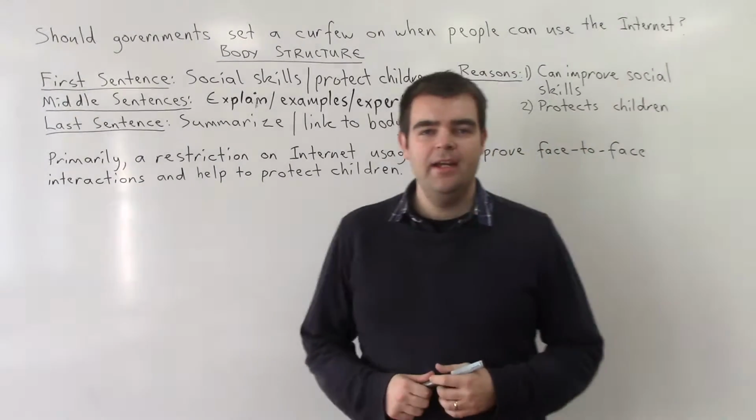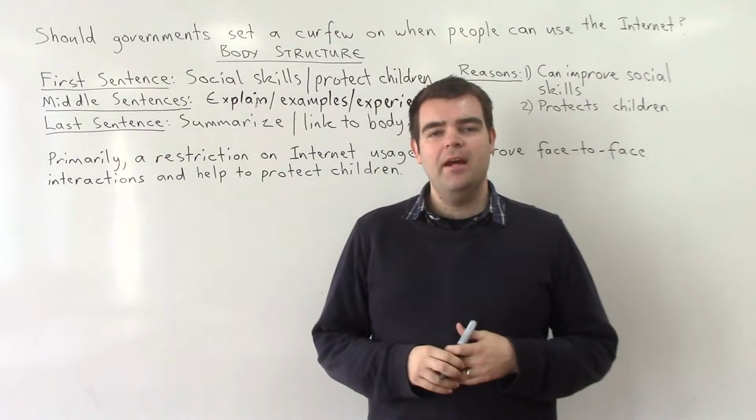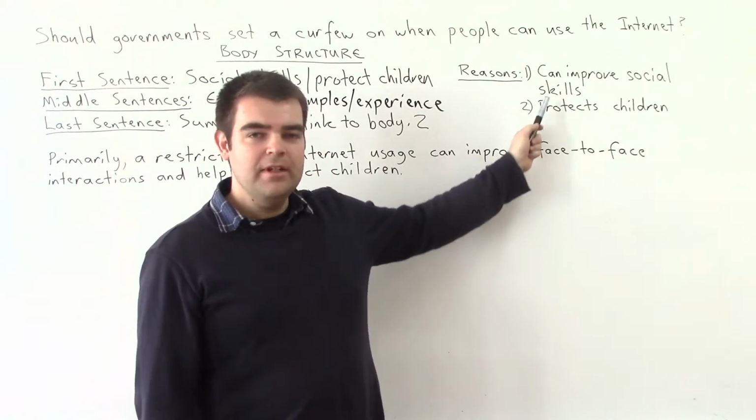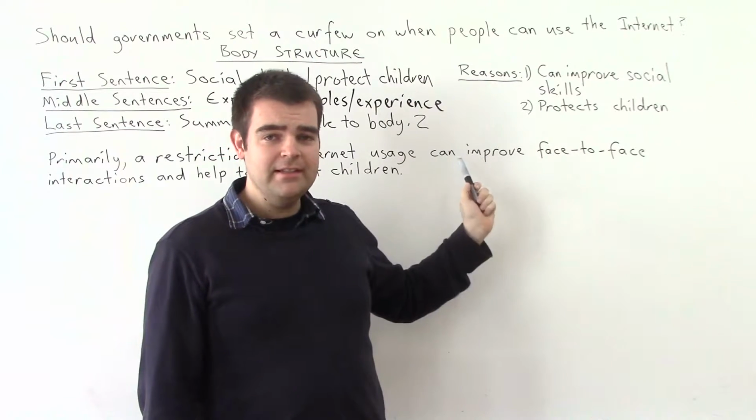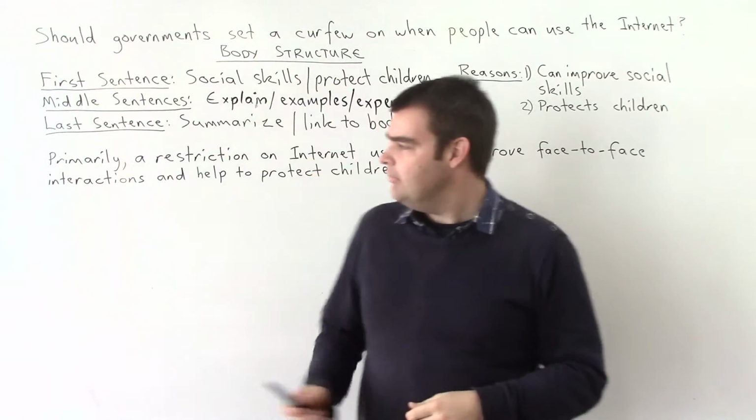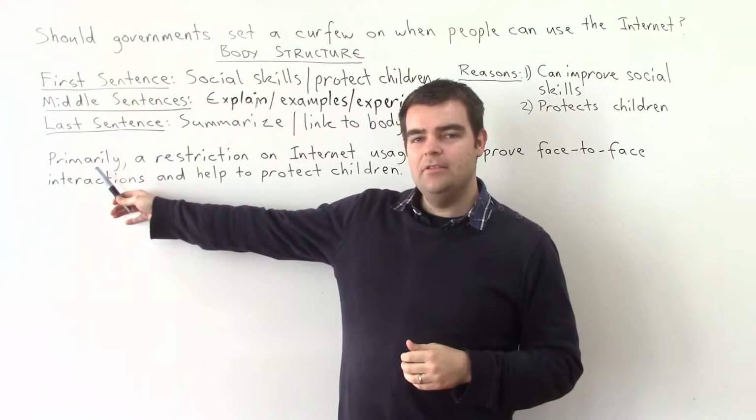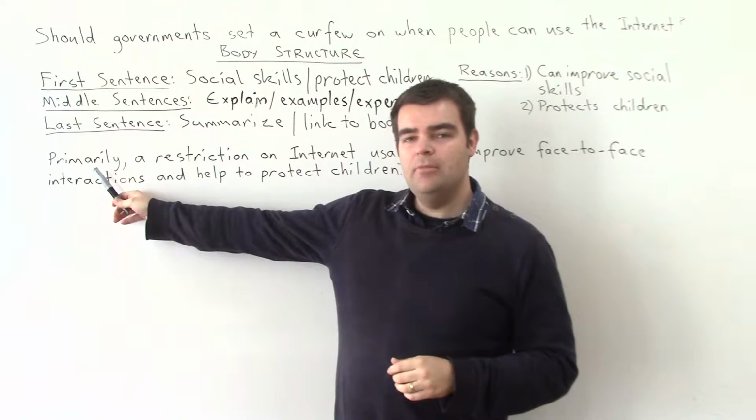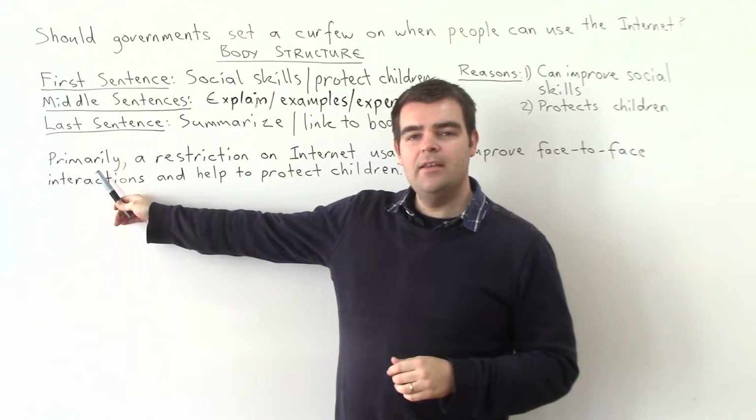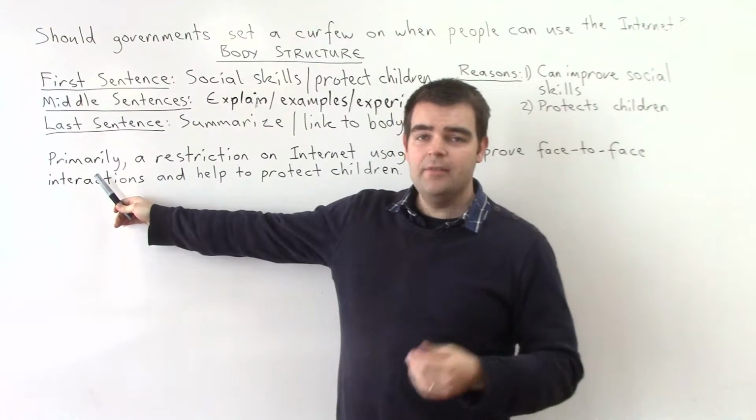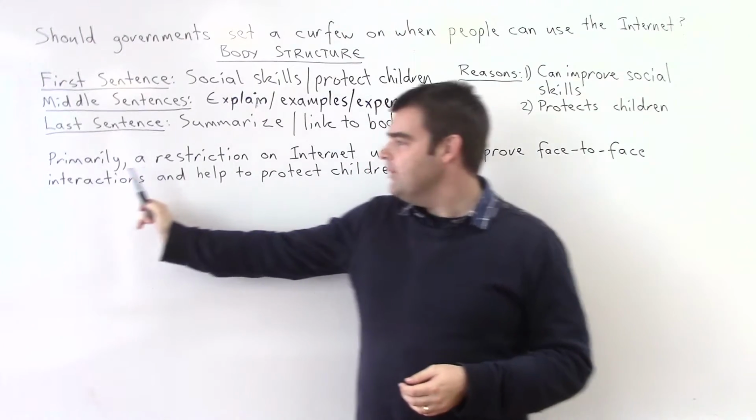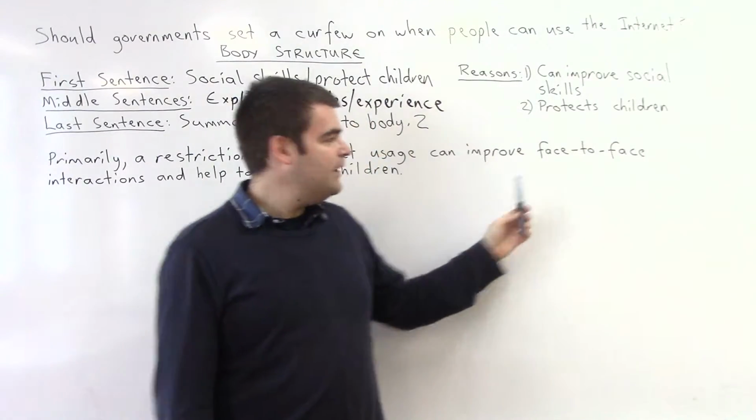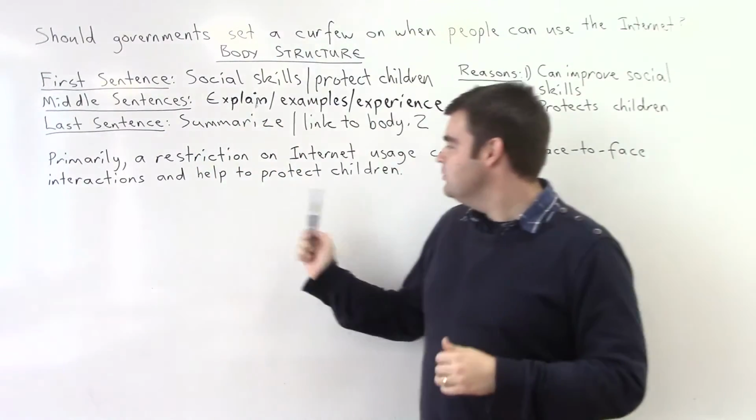Okay, so here we have our topic sentence for the paragraph. We've given our first two reasons. So as we can remember here, they're the two reasons that we're talking about. So let's have a look at this sentence and see how it's being put in there. So it's always good to start with some kind of adverb or phrase that can introduce the paragraph. So here we've gone with primarily, but we can certainly use other things like first of all, to begin with. These are quite useful. So primarily, a restriction on internet usage can improve face-to-face interactions and help to protect children.